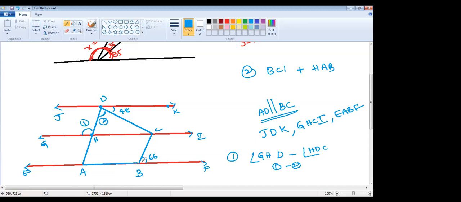BCI, I'm taking this as the third angle, and HAB is your fourth angle. You're supposed to add angle 3 and angle 4. You need to find out these things. This is the second question, and this is the first question. To find out 1 minus 2, what do you need to know?